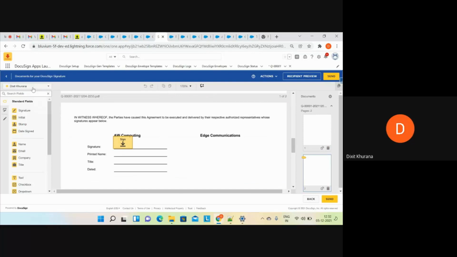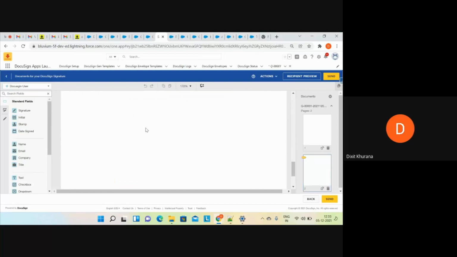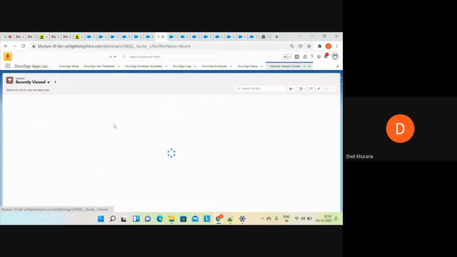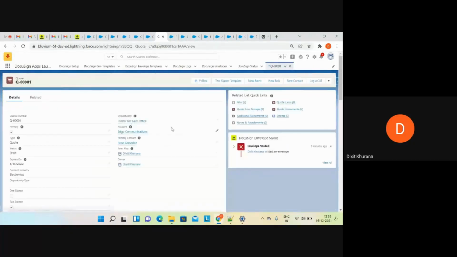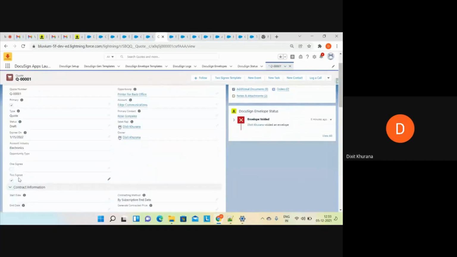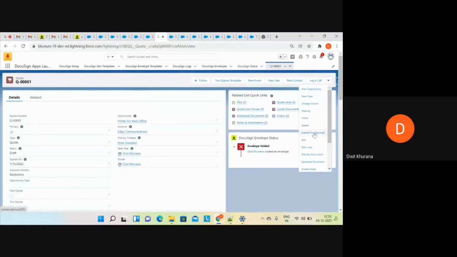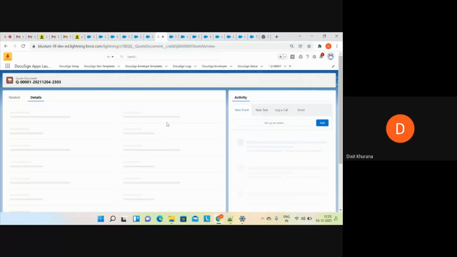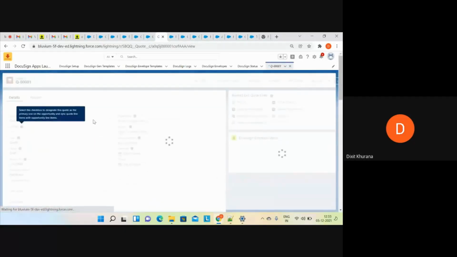Now this is for the signer 1. Okay. Let me switch to another user. Okay, got it. I have to generate the document. Sorry for that. Because remember in that template I have two sections. So now it is picking up the old document which is having only one section. Based upon this field, now it will generate the document which is having two. I'll quickly do that. Code record.